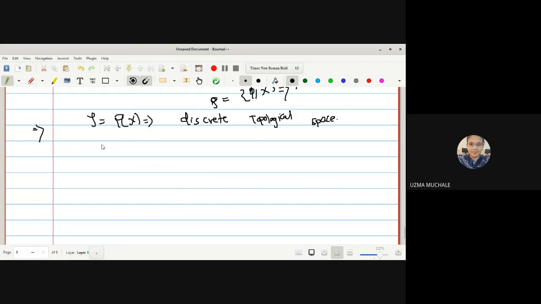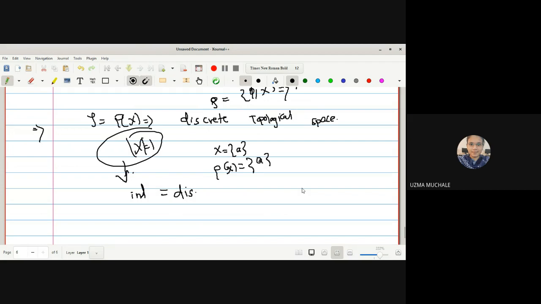Now suppose the cardinality of X is equal to 1, that is, X has only a single element a. What will be P of X? It will have only the single element a, right? So the indiscrete topological space will be equal to the discrete topological space if the cardinality of X is equal to 1.